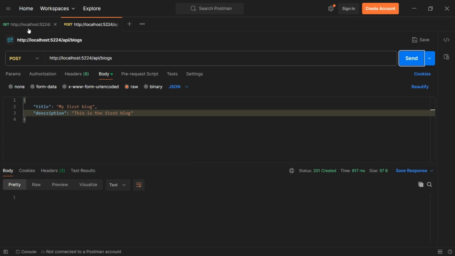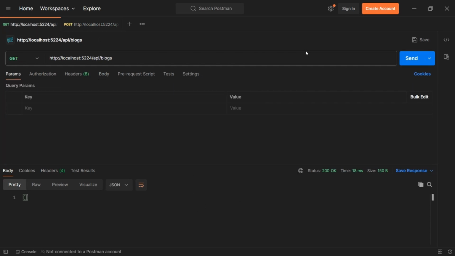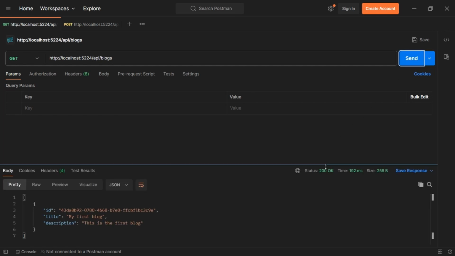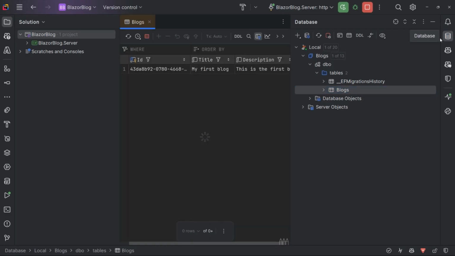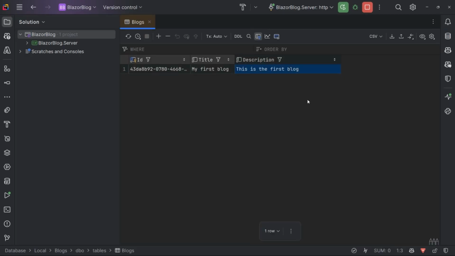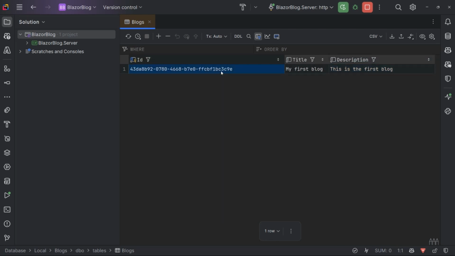So now if we go back over to our getAll method and run that again, you can see we've got a 200, and there is our first blog in the database. Let's go over and have a look at the database, and in our blogs table, there is our first blog. So let's take the ID of this blog and try the update method.